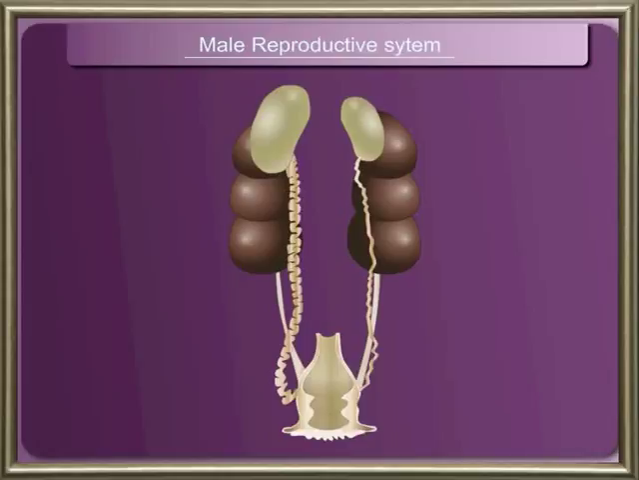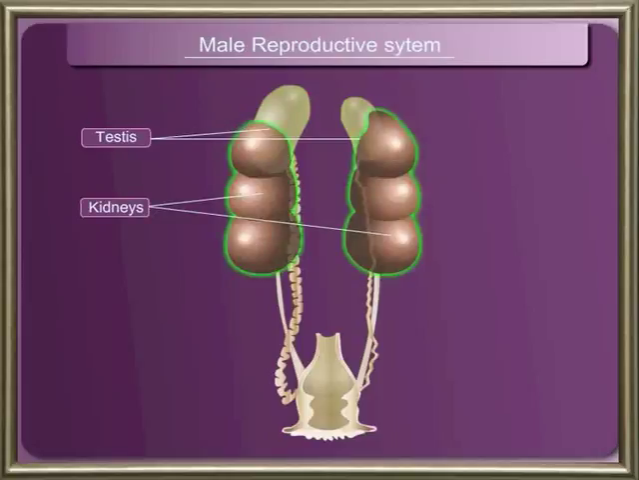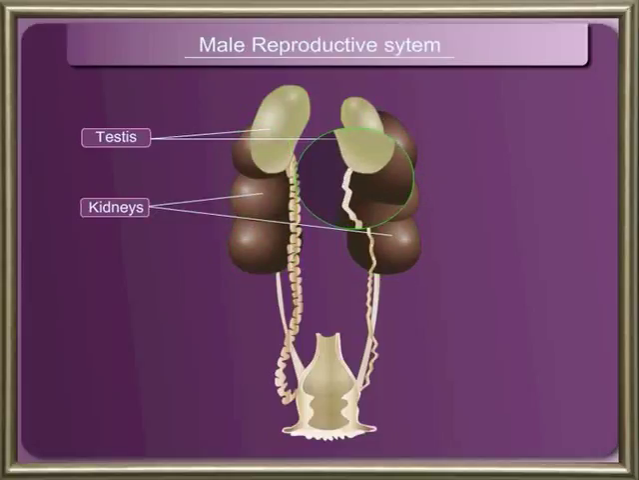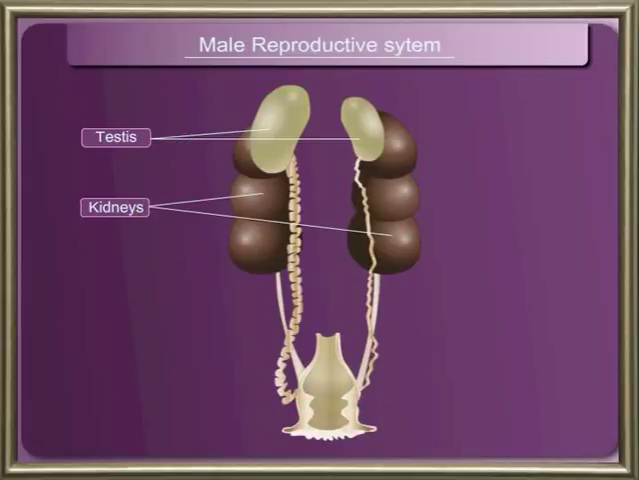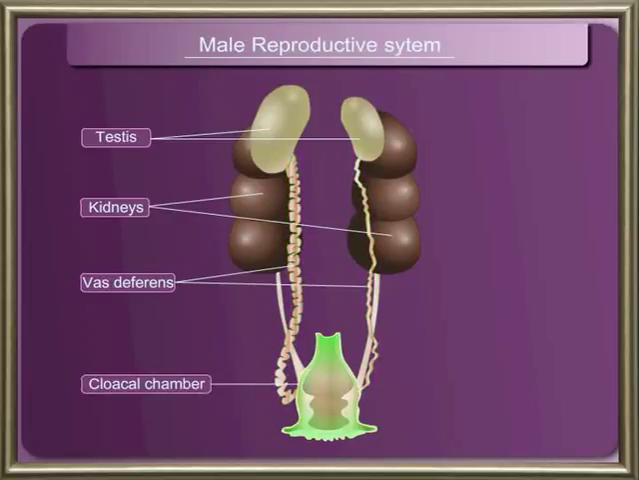Now we will learn about the sexual reproduction in birds. Male reproductive system. There are 2 testes in the male bird. They are attached to the kidneys. The testes produce spermatozoa. From each testis arises a tube called vas deferens. The vas deferens opens into a cloacal chamber. This cloacal chamber opens to the outside through a cloacal aperture.